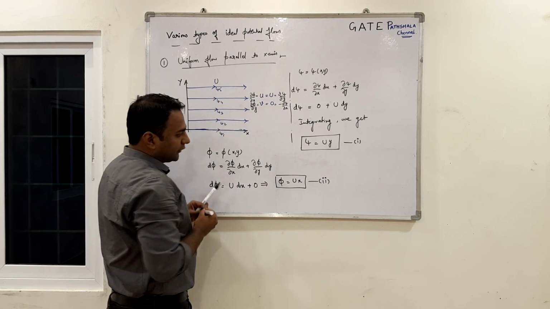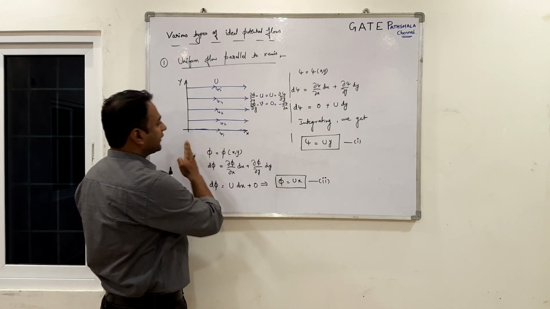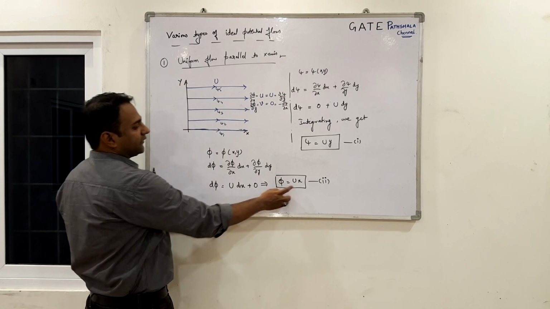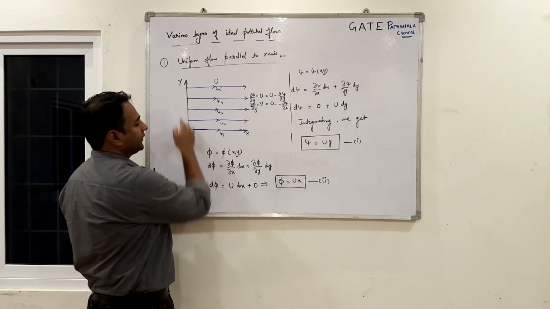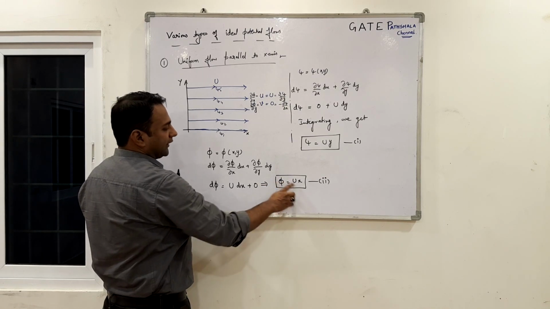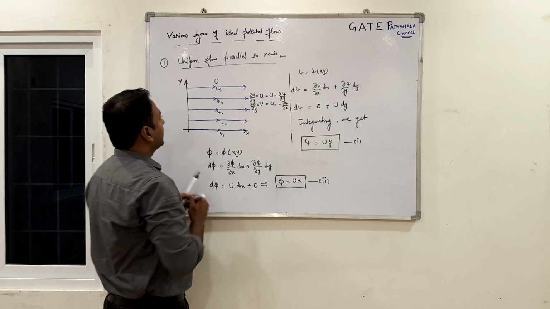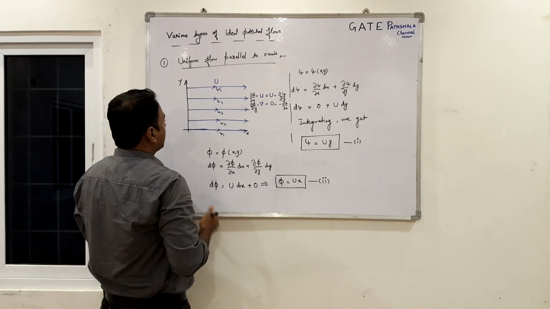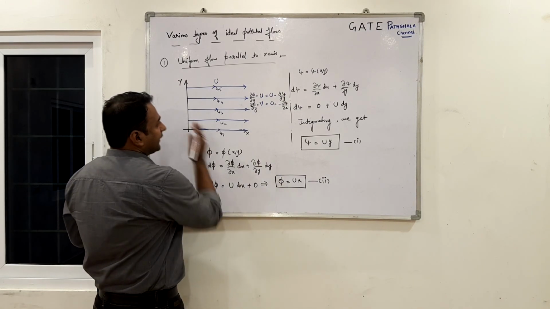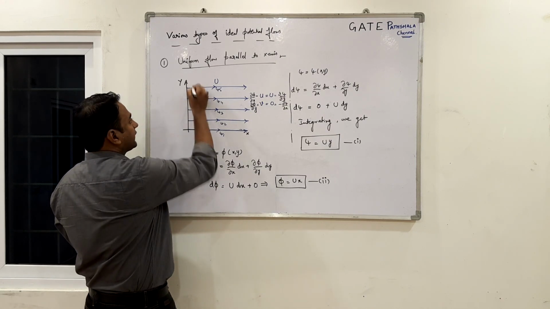Now if I look at the second equation, phi equals ux. When I substitute different values of x, for example, if I put x equal to 0, I get phi 0. Then when I put x equal to 1, I get phi equal to u. Then I put x equal to 2, I get phi equal to 2u, and so on. We can keep on doing that. So I get different values of phi for every different value of x.